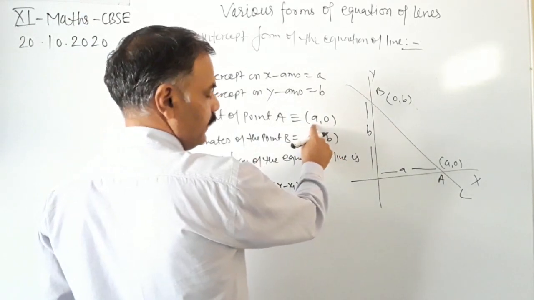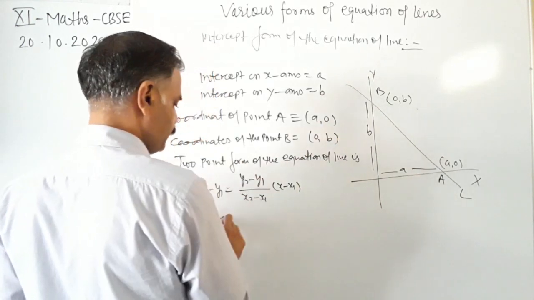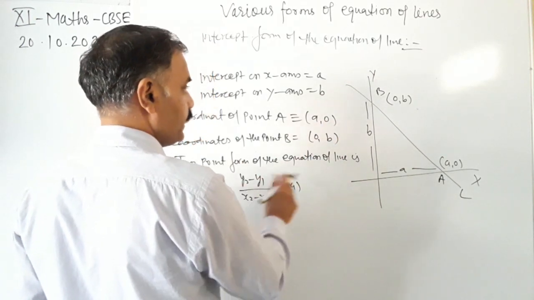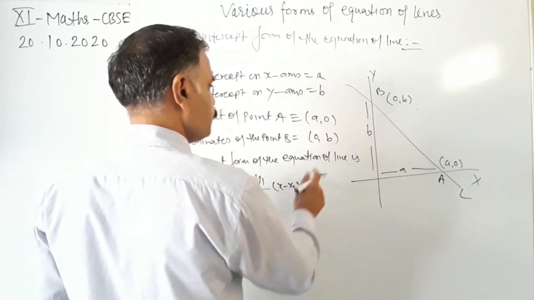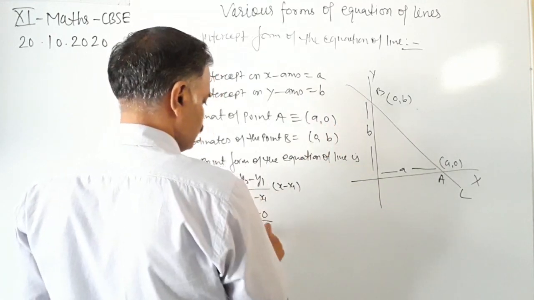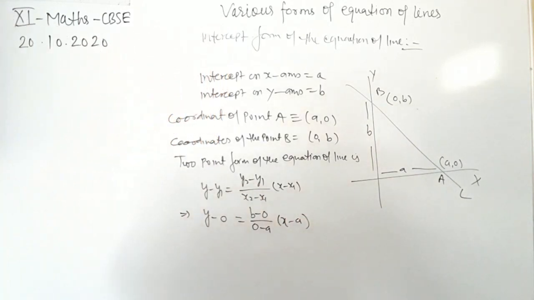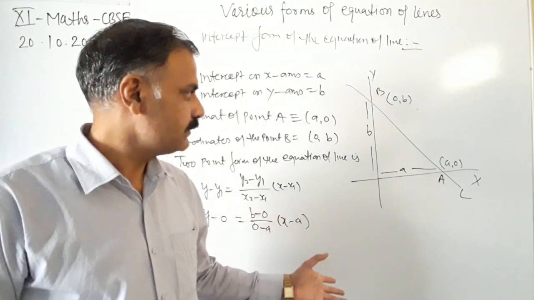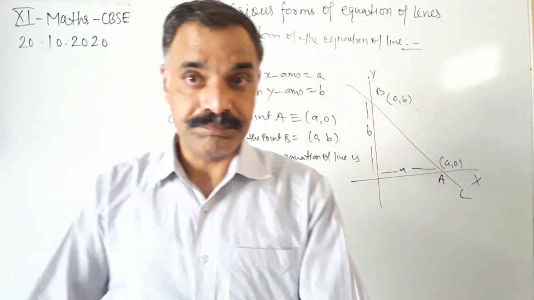Okay, y minus y1, that is y minus 0, is equal to (b minus 0) upon (0 minus a) into (x minus a). Okay, now we have to solve this and then find the equation of the line L in intercept form.